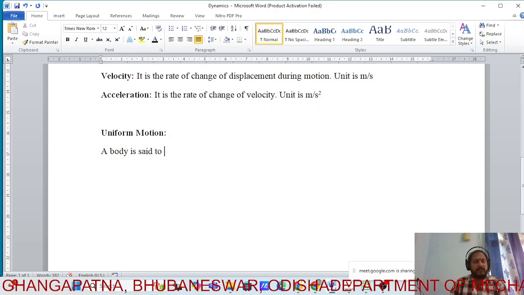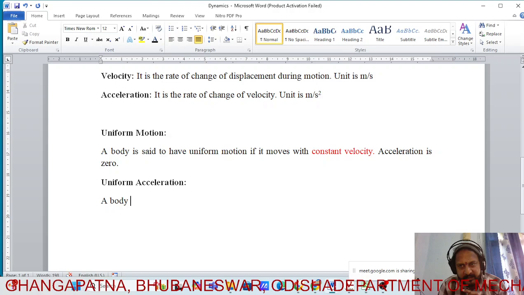For the next 5 minutes, you're going with 20 kilometers per hour. For the next 5 minutes, 30 kilometers per hour. That means every 5 minutes you're increasing your velocity. And the velocity is equally increased, first 10 kilometers per hour, then 20, then 30, 40, 50, for every 5 minutes.